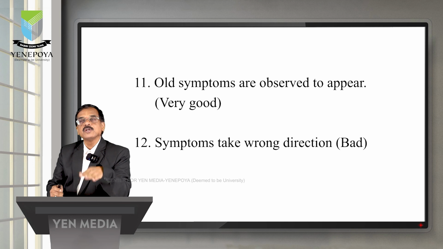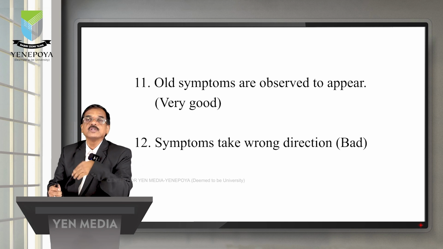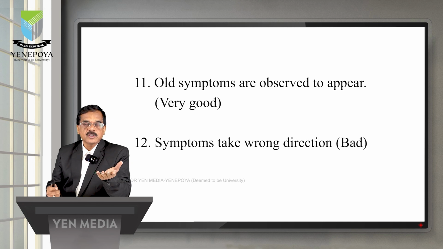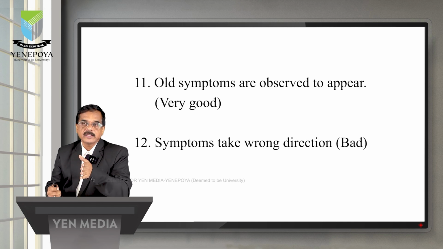Or else from the skin it is going to the lungs. This is also a wrong direction. From the skin it is going to the interior, like the heart or the spleen or the kidneys. This is also the wrong direction. It should not go like that. It should go from within outwards, from most important to less important. What is the most important organ in the body? If I ask, definitely we may say the brain or the heart.